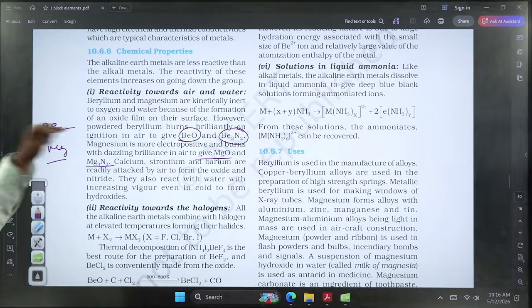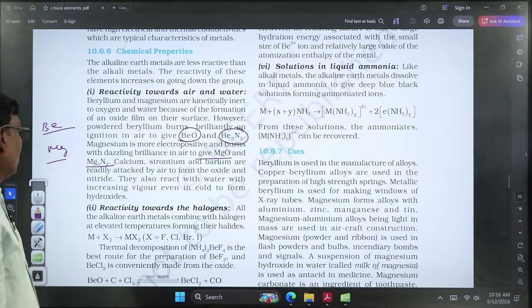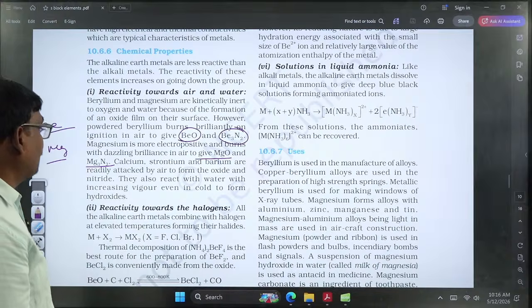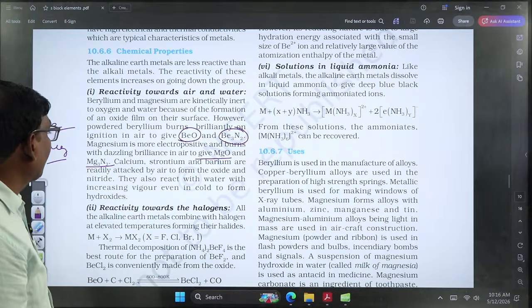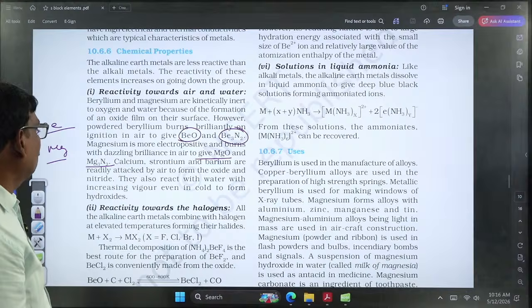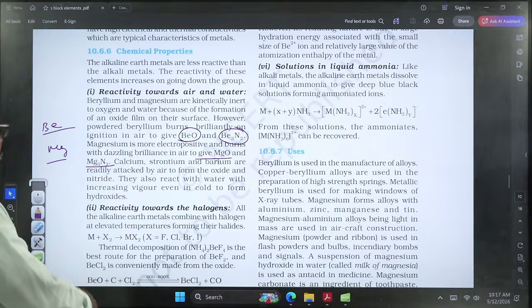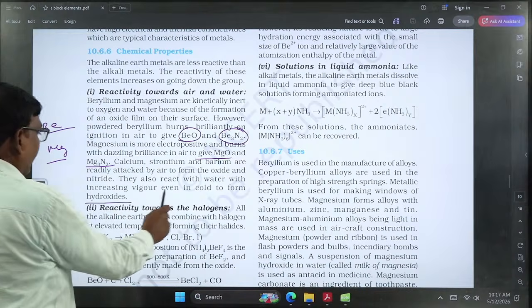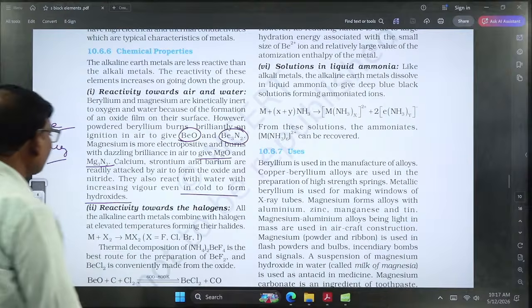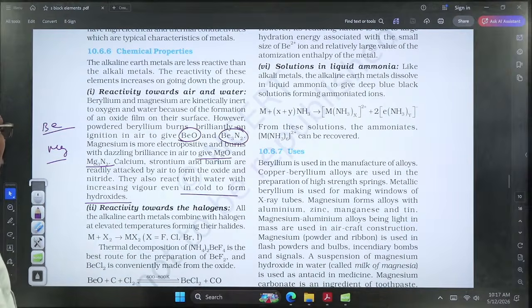The oxide formed by beryllium is amphoteric, whereas magnesium forms magnesium oxide and magnesium nitride. Calcium, strontium and barium are readily attacked by air to form oxide and nitride. They also react with water, increasing in the cold, to form hydroxides. So almost all elements react with atmospheric air and water, forming hydroxides with water.